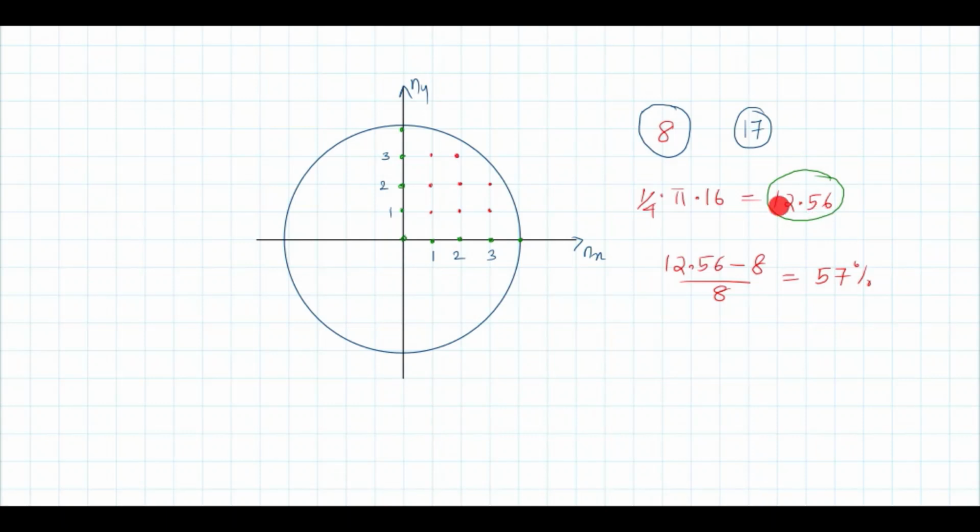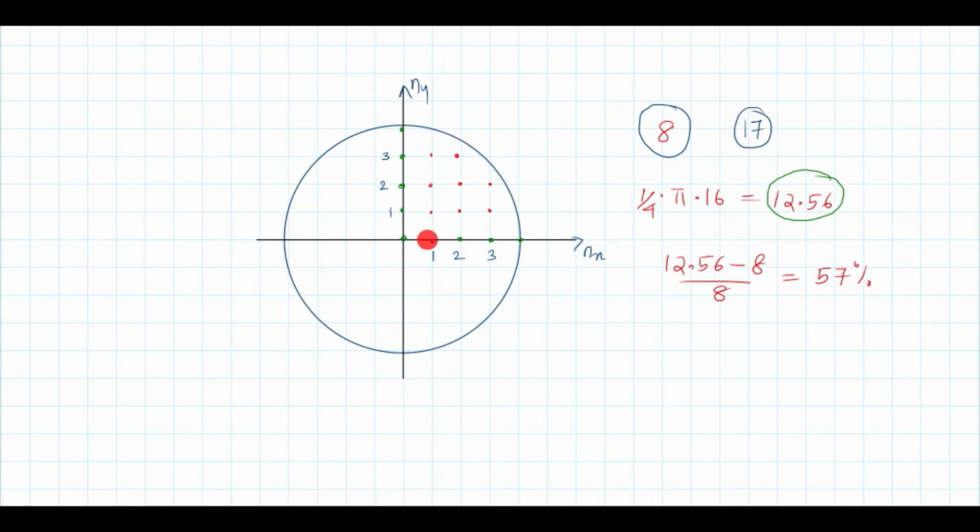Now you can consider points for which either nx or ny is 0. Suppose we also consider the points where nx or ny is 0, or both are 0. If we consider those points as well: 1, 2, 3, 4, 5, 6, 7, 8, 9. 9 points more. Okay, so the total number of points, if you are including nx equal to 0 and ny equal to 0, will be 17.